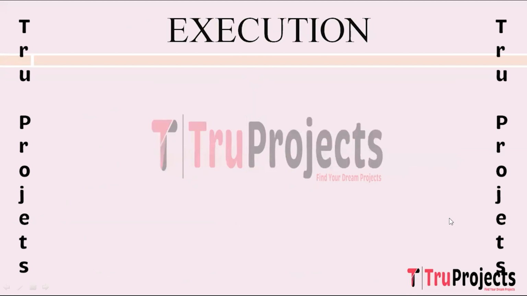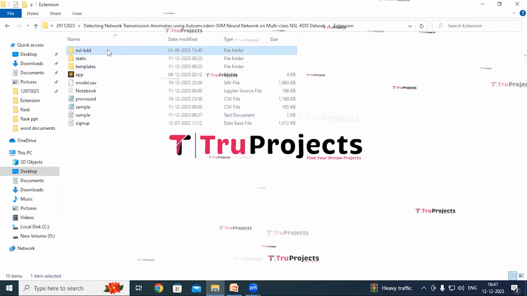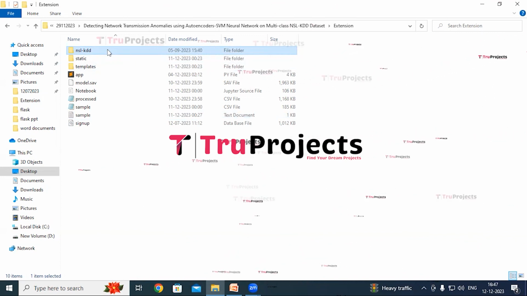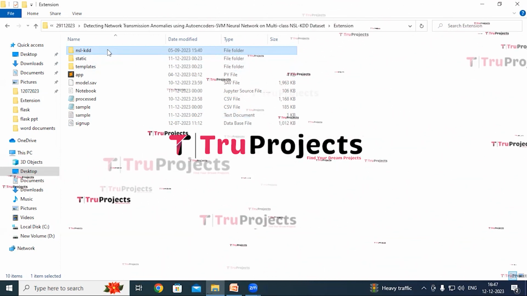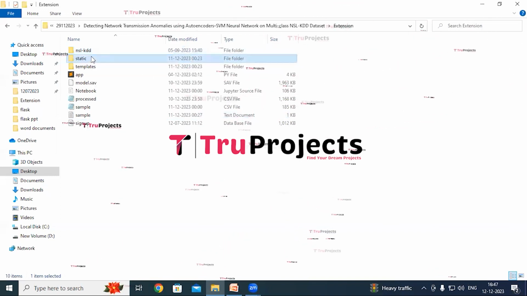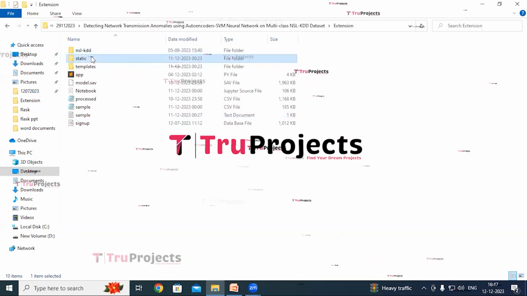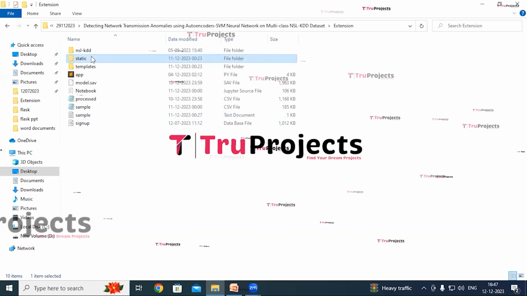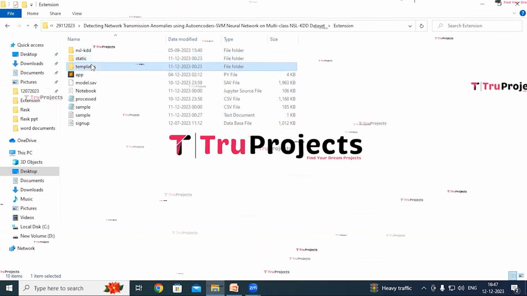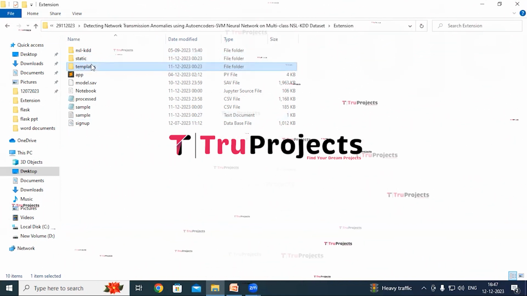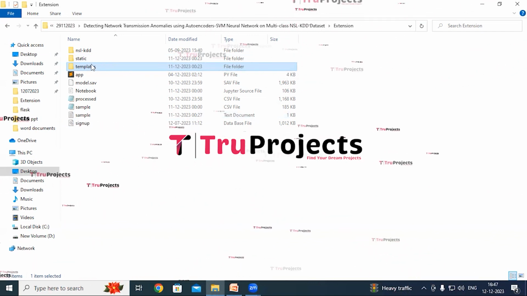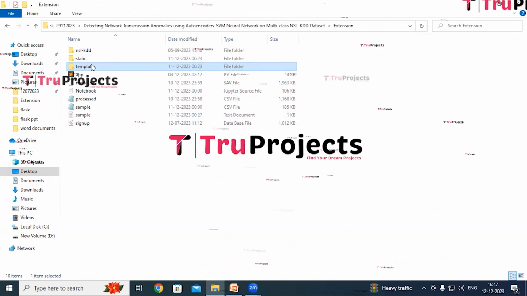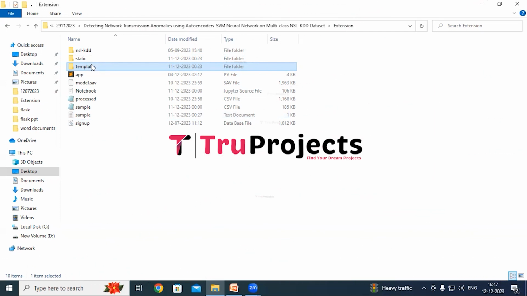Execution of the project. To execute this project, first we need to open the code folder which contains the project source code file. So this is NSL KDD folder in which I have NSL KDD intrusion dataset with 5 different class labels on which we will train the models. This is static folder. This folder consists of files related to CSS, JavaScript and Bootstrap. This is templates folder. This folder contains all the HTML pages used in the project. It typically includes files like index.html, about.html, etc., which represent different pages of the website.